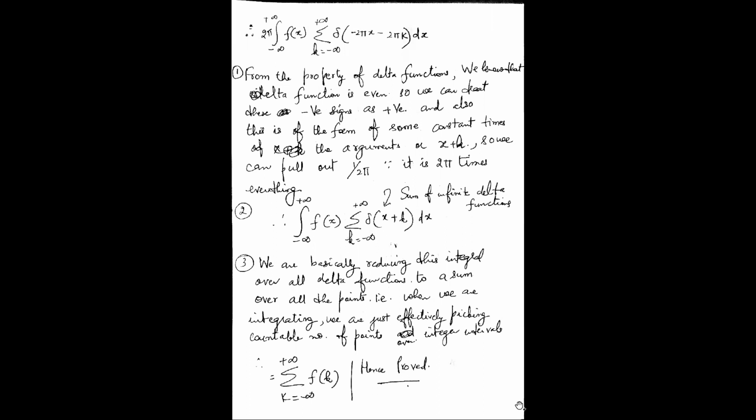Once you are left with this function, when a function is multiplied by a delta function, it's at countable points only. At those countable points, the function will exist. So it will be the summation of the function. Hence it proves the Poisson sum formula, which states that the summation of a function is actually equal to the summation of its Fourier transform. That's the basic idea about the Poisson sum formula.